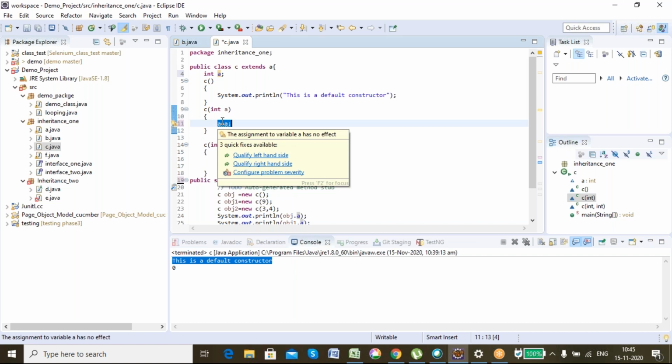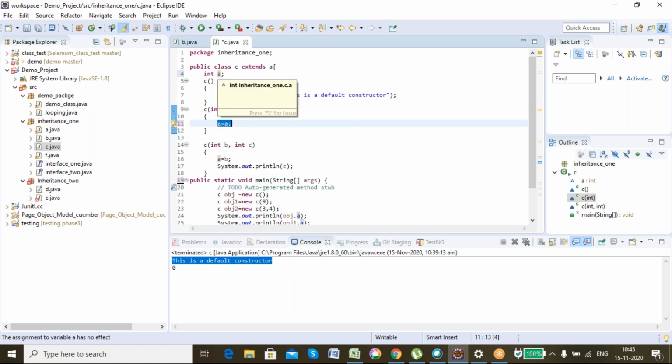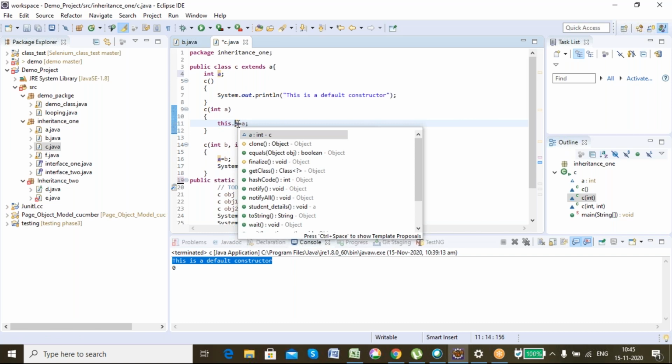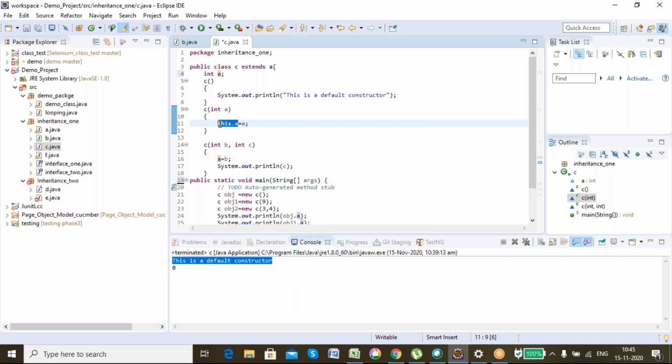To differentiate the class a and the temporary a which I have declared, I will use the keyword this dot a. When I write this dot a, it means it is the a of this class, this one. And this a is the temporary a which I have declared here. Got my point? That is the use of the this keyword. Yes, sir.